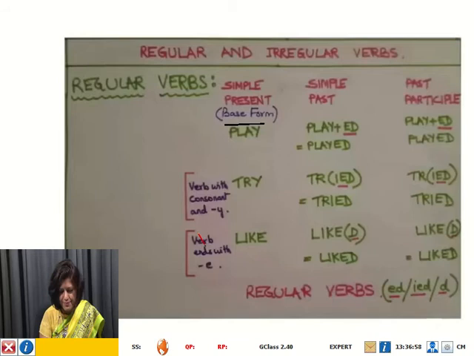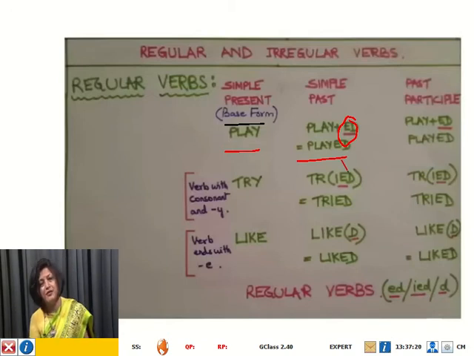Now look at this verb, play. If I want to create the simple past tense of this verb, what am I going to do? I'm going to add an ed to it. So play plus ed becomes played. This is the simple past tense form. And if I want to create the past participle, I do the same thing. Base form plus ed equals played.